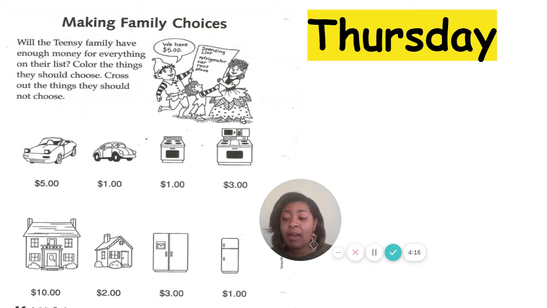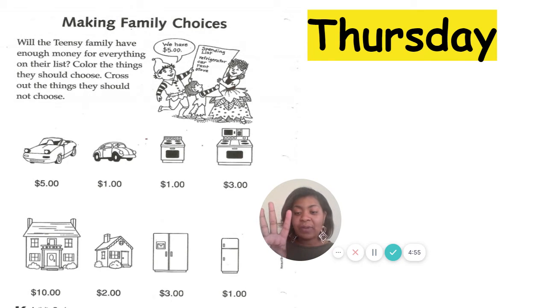Okay, so they need a car. So they have two choices of a car. They have a car that costs $5 and they have a car that costs $1. Remember, they have 4 things on their list that they need to purchase. Okay, so we have $5. So should we buy the car that costs $5? And then if we buy the car, that means that we're going to do without the refrigerator. We're not going to have enough money for rent or the stove. Or should we buy the car that costs $1? We should buy the car that costs $1, correct? Very good.